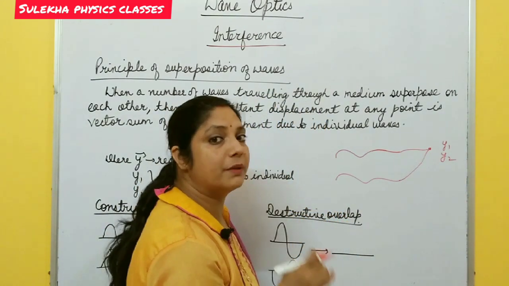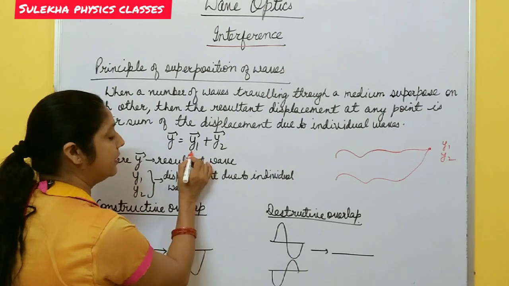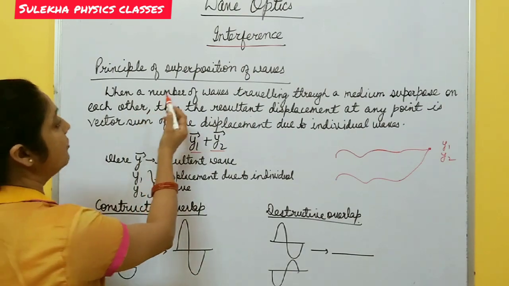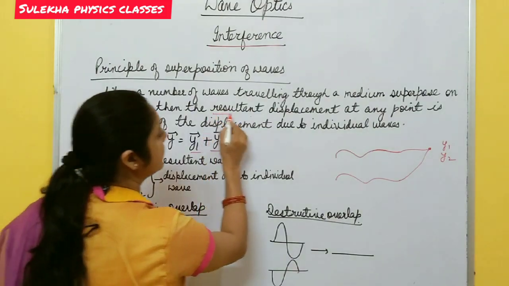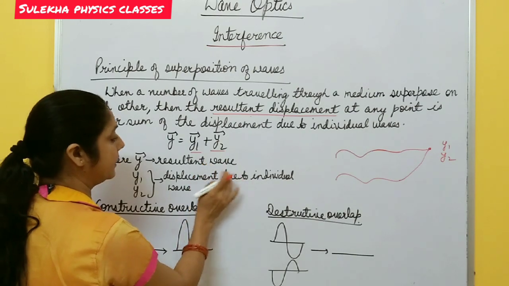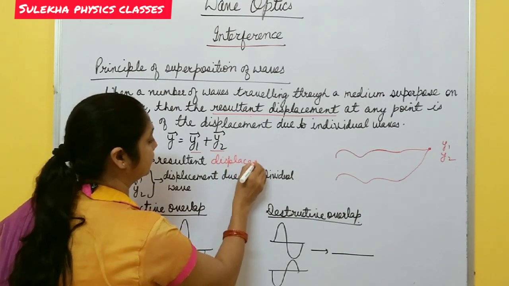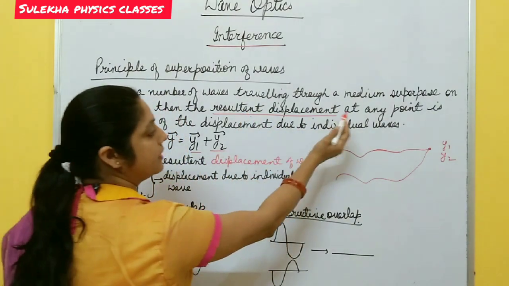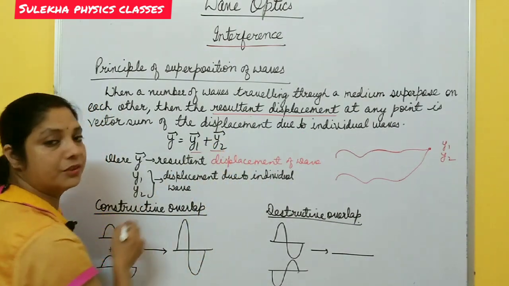So the resultant displacement of the particle is what? This is the vector sum of displacement due to individual waves. So the superposition principle is: when a number of waves traveling through a medium superpose on each other, then the resultant displacement y at any point is the vector sum of the displacements due to individual waves.